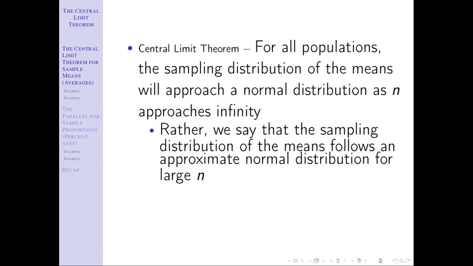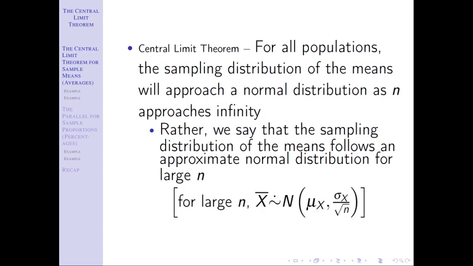Well, what is really, really big? Kind of what is approaching really, really big? What does getting bigger and bigger mean? Well, it just means when n is big, we're pretty dang close to a normal distribution. Okay, so that can be written in symbols like so. For large n, x bar is distributed approximately normal. Same parameters. The mean and the standard deviation there don't change.